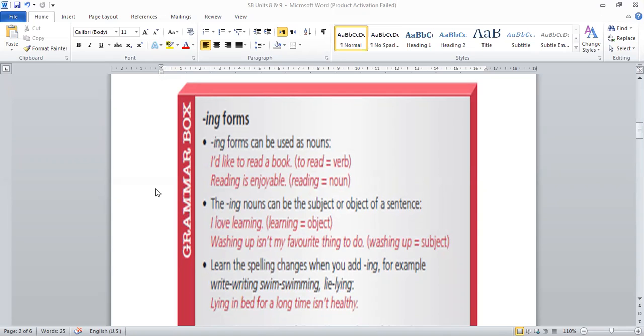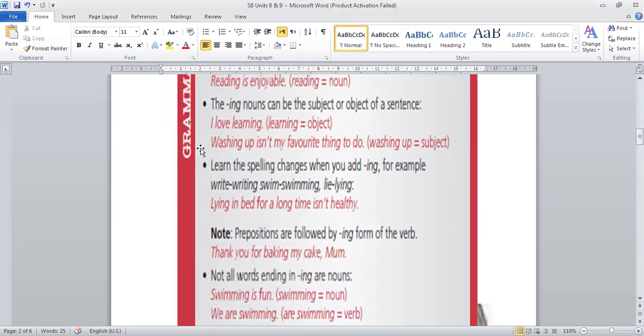After that, we have here the ing nouns can be used as the subject or object of a sentence, like I love learning. Learning here is an object. In another example, washing up isn't my favorite thing to do. Washing up here, because we start the sentence with this gerund, this is a subject.